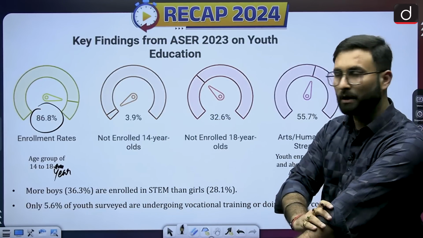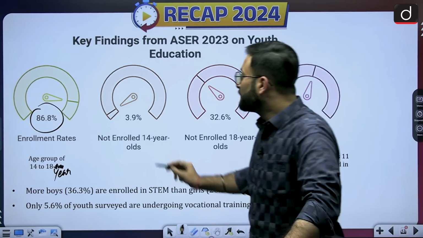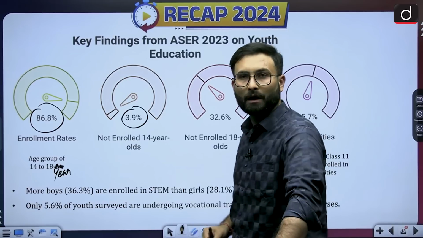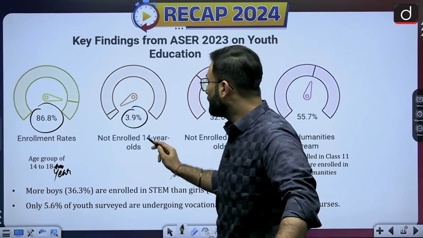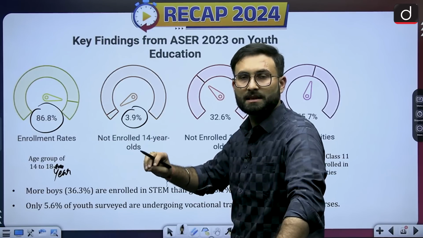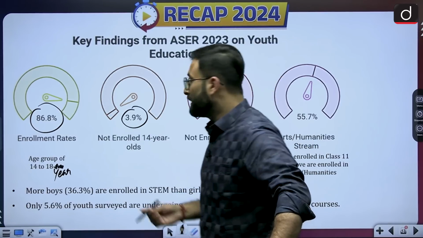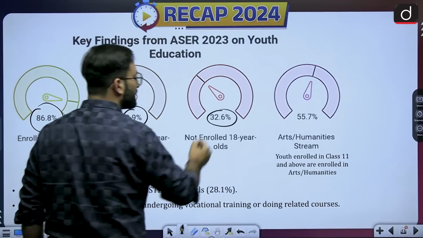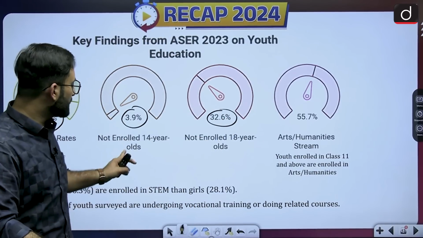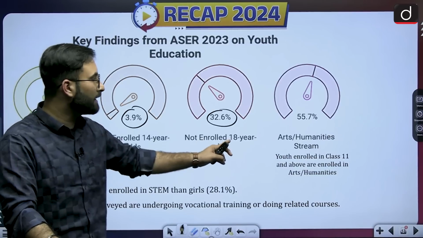That is quite good. Now coming to the next part, 3.9% of those who are enrolled are not enrolled further after 14 years old. So if a student is 14 years old, there is only a 3.9% chance that he will not be enrolled further. Here you will see that 32.6% are not enrolled after 18 years old. So this ratio increases after 18 years old.